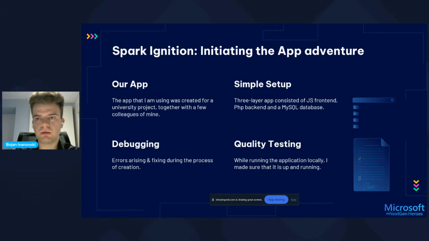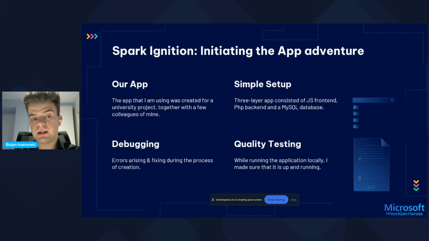We all had different roles to fulfill, and my role there was to do the backend and also to deploy the application on cloud. So our app consisted of a JavaScript frontend, PHP backend, and a MySQL database. We didn't want to make it more complicated, because we wanted to keep it simple for all of you to just understand how one application can be made. So we didn't use any particular framework.